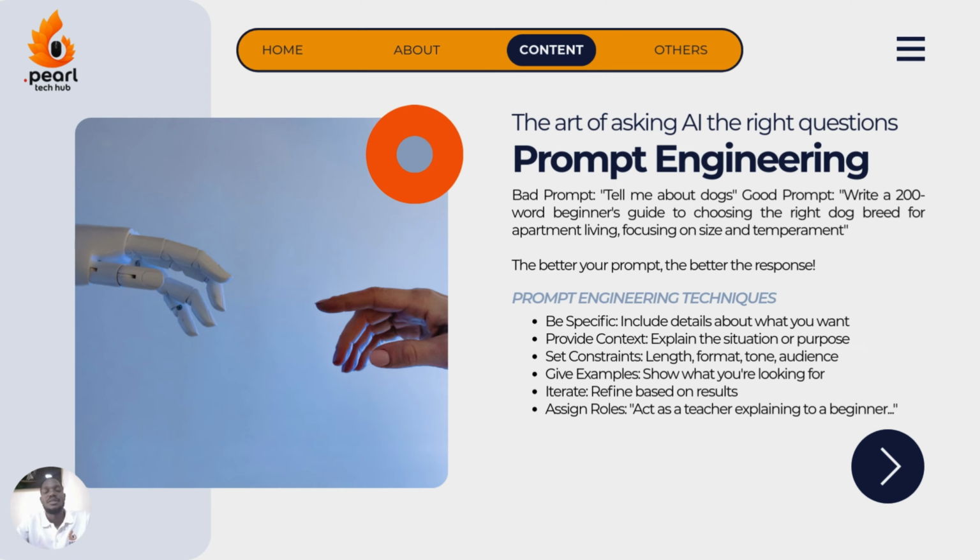Then we can go ahead and assign roles. You can ask a tool or a large language model to take up a specific profession so it can use the information as that profession. This always helps. You assign roles, for example, acting as a teacher and explaining as if to a beginner. This can help you get better results.